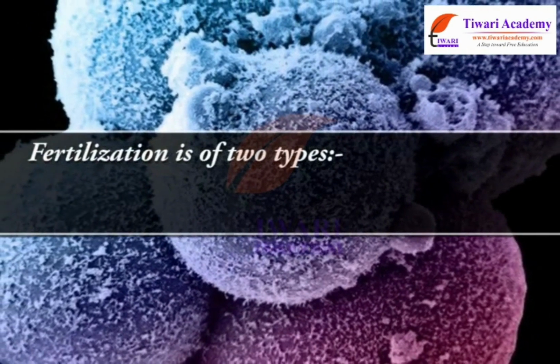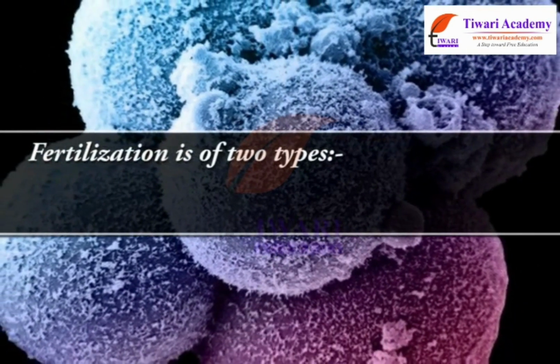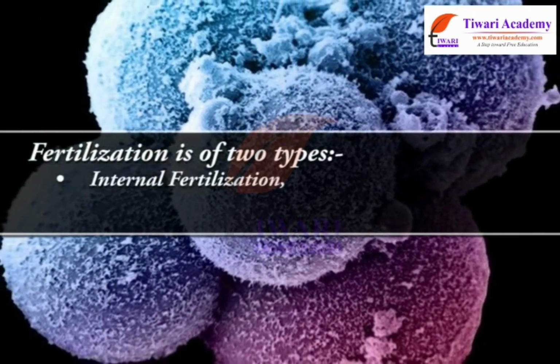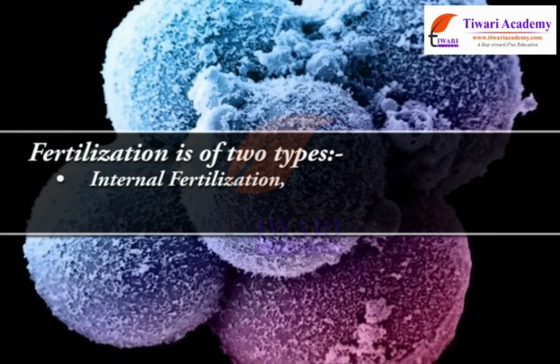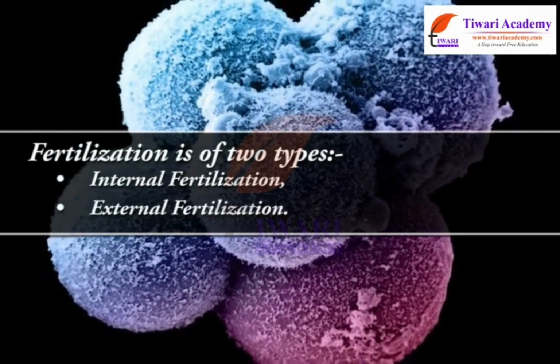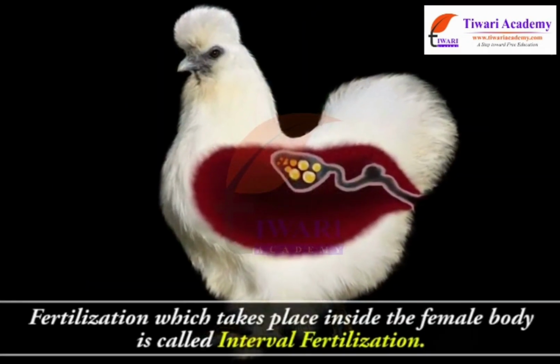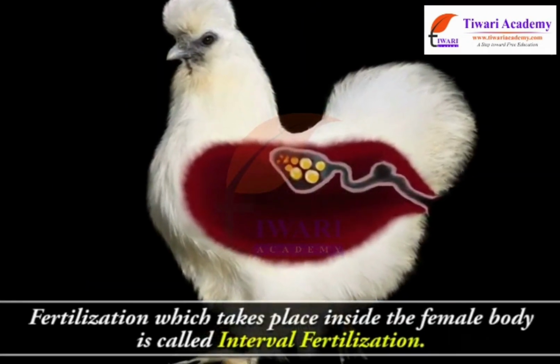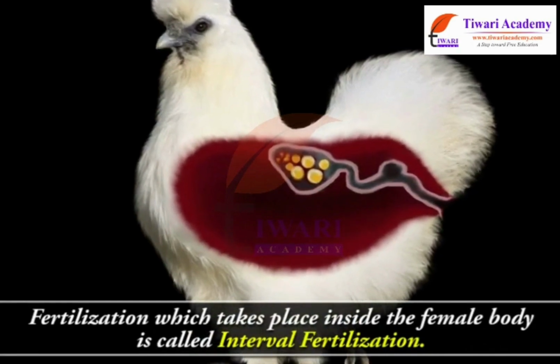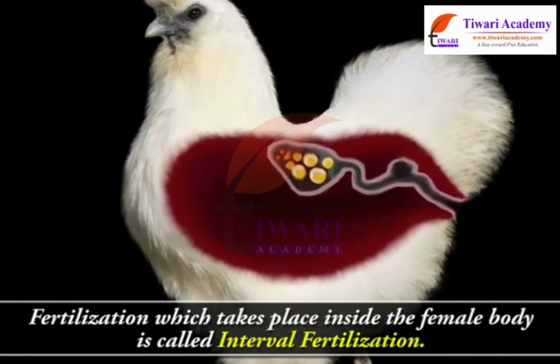Fertilization is of two types: internal fertilization and external fertilization. Fertilization which takes place inside the female body is called internal fertilization.